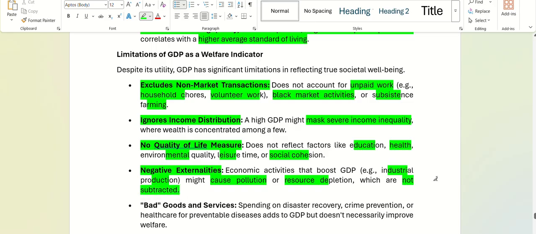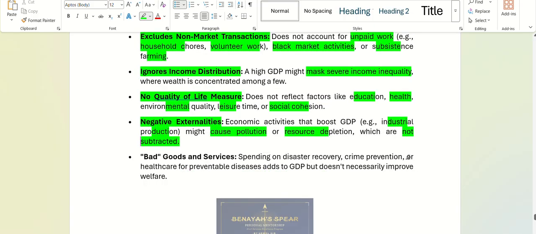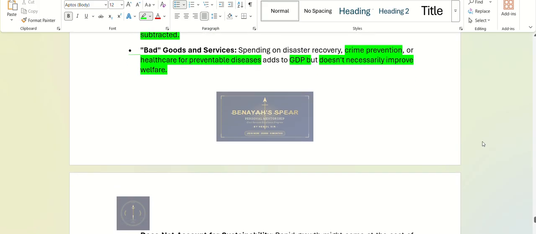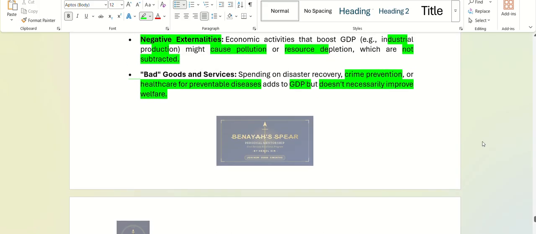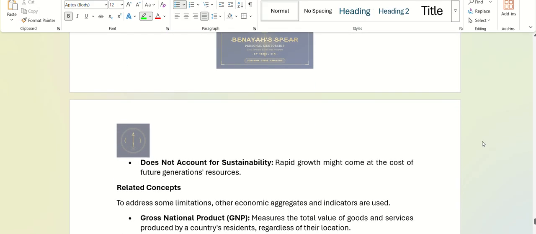The problems caused by industrialization are not counted. Only the expenditure, the investment in the industries, is counted. Okay, and crime prevention, healthcare for preventable diseases, all those also add to GDP, but they do not look into this. So like I said, GDP is a number.